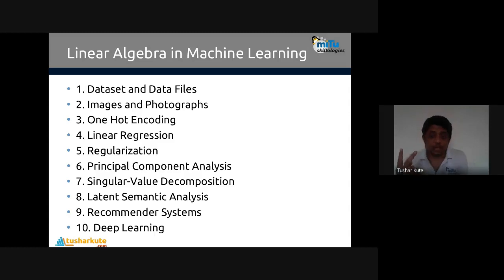There are two methods: collaborative filtering and content-based filtering. In collaborative filtering, linear algebra is essential. And the last one, deep learning, connected to point number 2, image processing with the help of convolutional neural networks. Not only that, even in recurrent neural networks, we require linear algebra. So make sure you understand why we are learning linear algebra: because these topics are connected with machine learning, as mentioned over here.